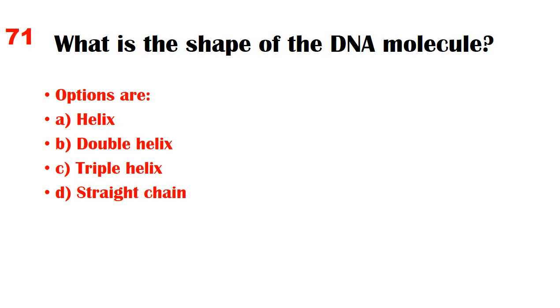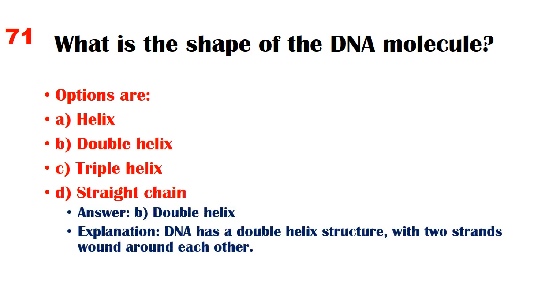What is the shape of the DNA molecule? Options are A. Helix, B. Double helix, C. Triple helix, D. Straight chain. Answer. B. Double helix. Explanation. DNA has a double helix structure, with two strands wound around each other.